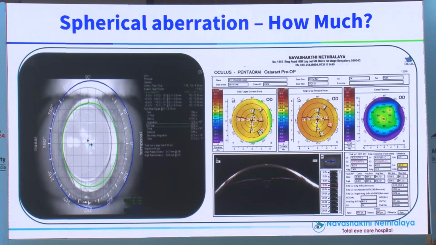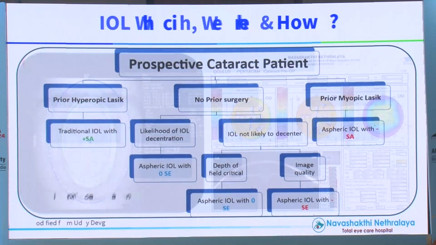The best machine to calculate this, of course, is an iTrace. I do not have it. If you do not have a Pentacam, please talk to a friend. You can send the patient there, get it done, and come back. And then go ahead with it.